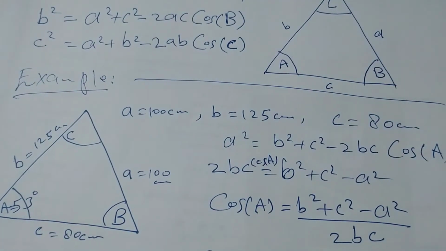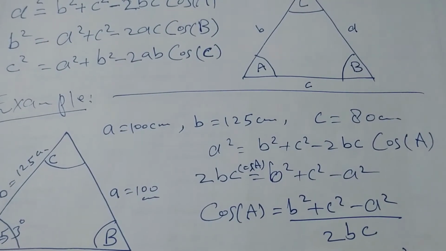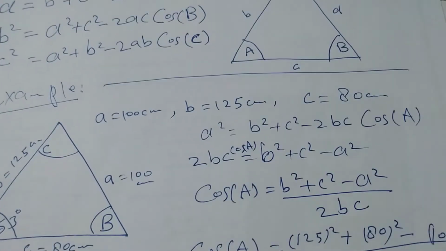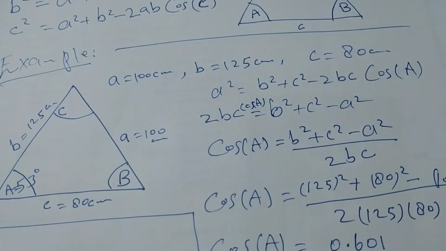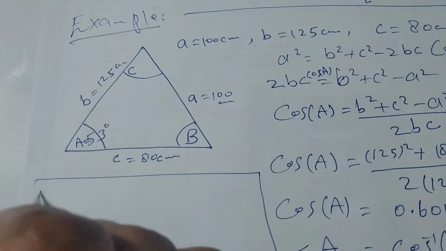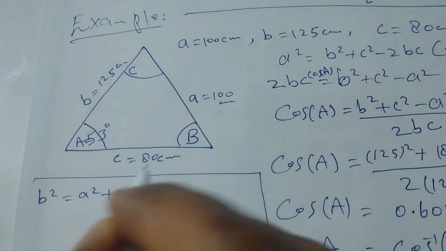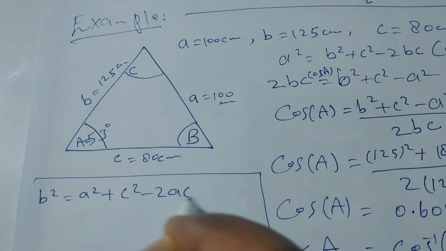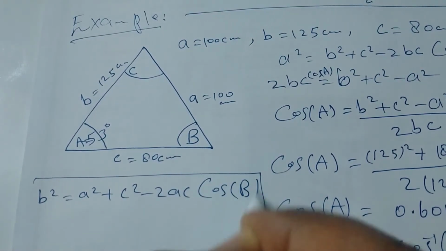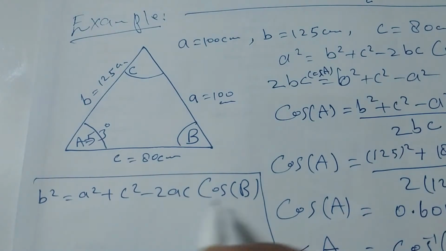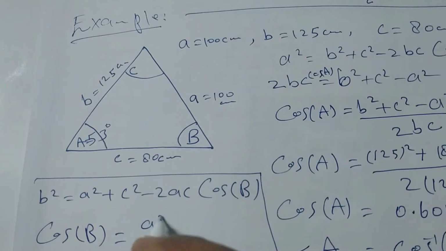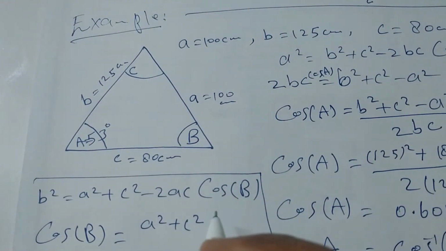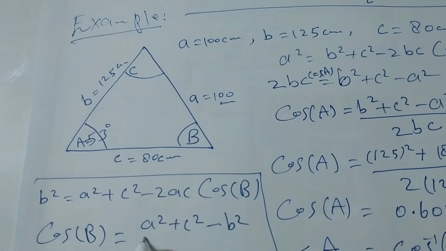Clear my dear? Now we will find angle B by using cosine law. I am going to write the cosine law first: b square equals a square plus c square minus 2ac cos B. We will rearrange as I rearranged before. Cos B equals a square plus c square minus b square over 2ac.